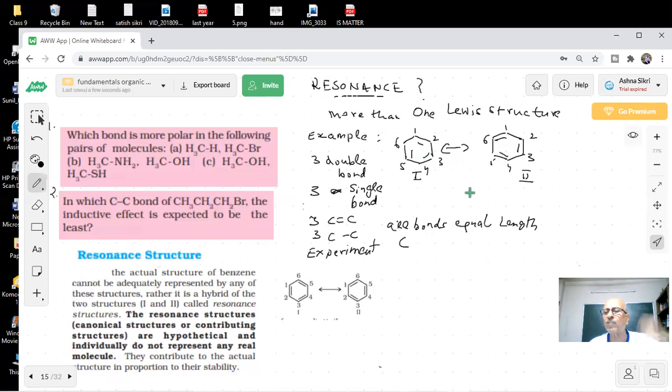In physics, they say a tuning fork is resonating. What does it mean? We are saying there is a resonance between structure 1 and 2, and therefore both are equally good, student. And then you said, okay sir, what do we do? We represent it by a resonance hybrid, students, like a circle in between. Yes or no? Yes, sir. Sometimes they show the complete circle. Now you tell me what is the meaning of this? It means that the double bonds are changing their position simultaneously, which means these two structures are resonating continuously.